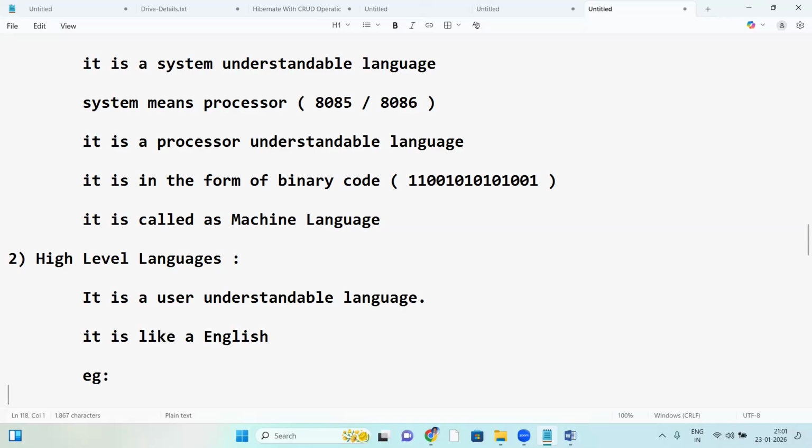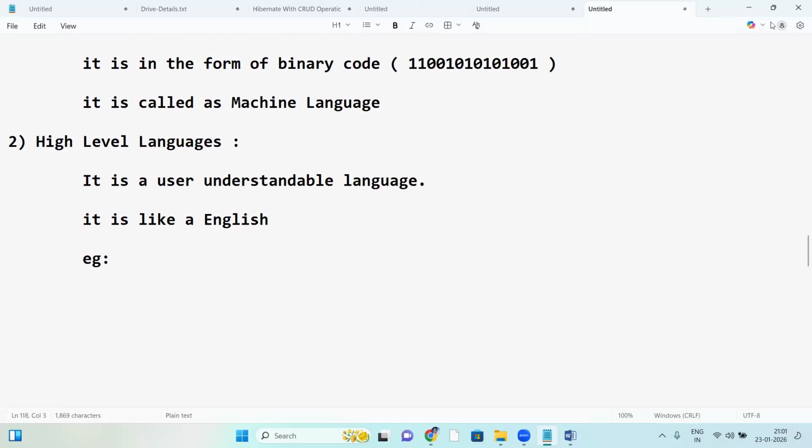High level language examples: Java is a high level language. Next, C and C++ are high level languages. Python and HTML too. These are all user understandable, like English.